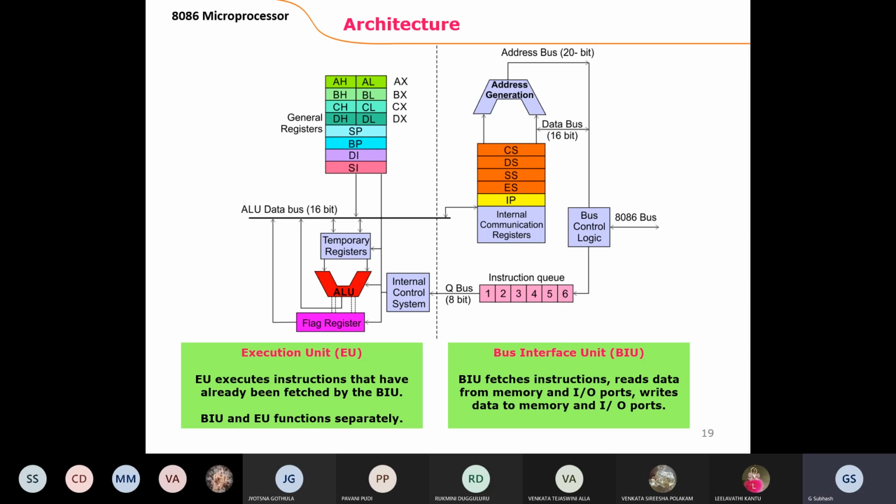Then coming to the next one, the stack segment register. The stack segment register is for the purpose of push and pop operations. Already we know the use of a stack. Push and pop means first in first out.